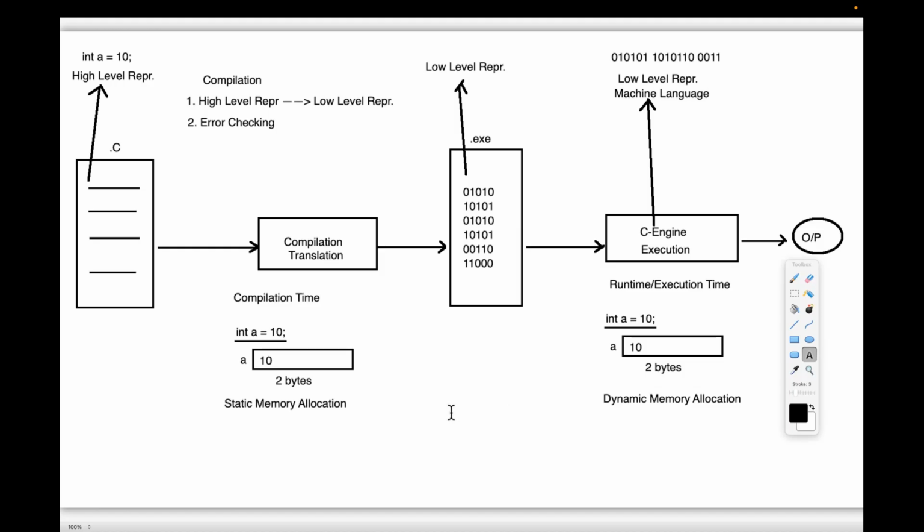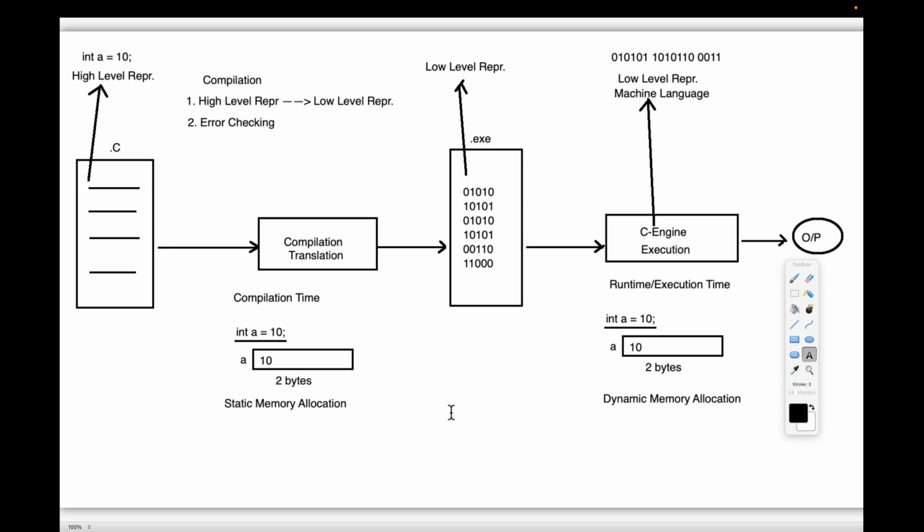If the memory allocation is performed for the data at runtime, then that memory allocation is called dynamic memory allocation. So the first is static memory allocation and the second one is dynamic memory allocation. Two types are available. Guys, observe carefully.